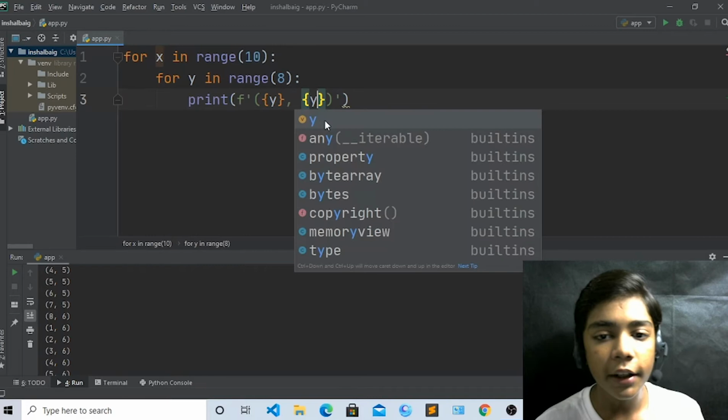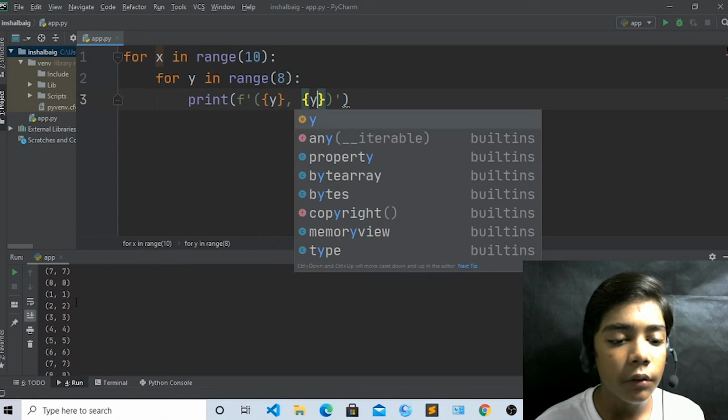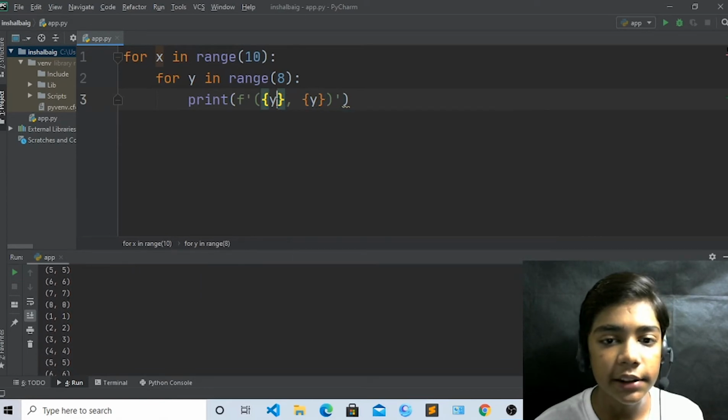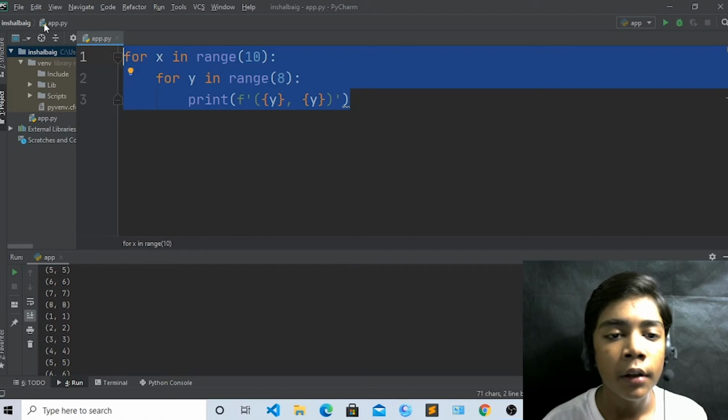Okay, if you write 2 times y, run it. So you can see only the counting is coming: 0 0 1 1 2 2, like in x is coming. Okay, I hope that you understand what nested loops are. And there is also one more nested loop.